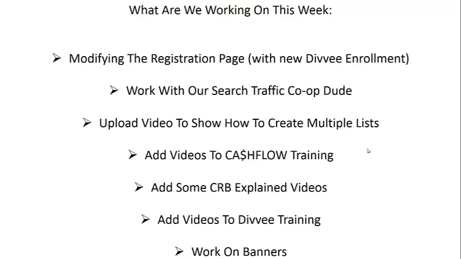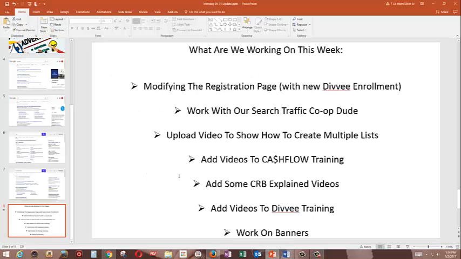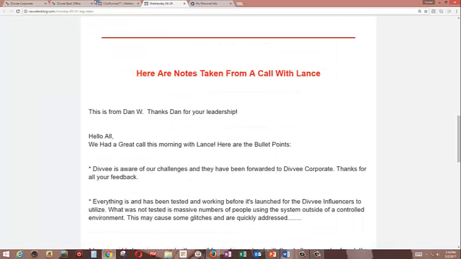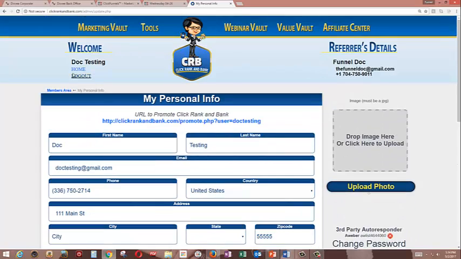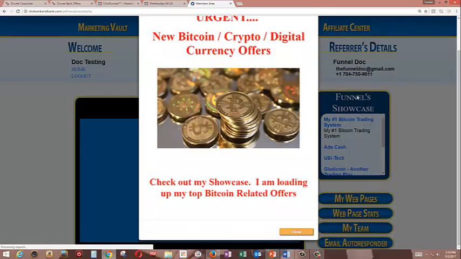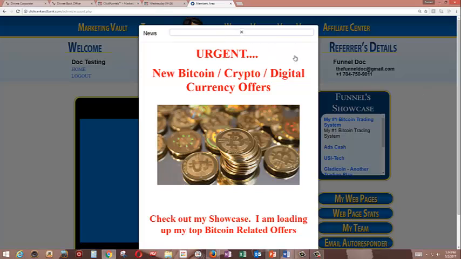Now, here's one way that you can assist me, okay? 70%, it's not scientific, but I would say 70% of the support tickets. Number one, let's go back for just a moment. If you are in CRB, please, if you have a real support issue, use the support ticket system that's in CRB. Let's make sure you know where that is, okay? We're still getting people that are sending emails, and you're in CRB, and I need you to log into CRB. All right, log into CRB. Give me a moment.